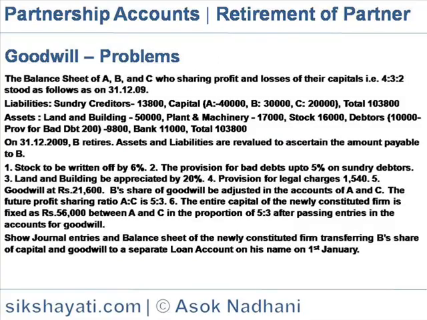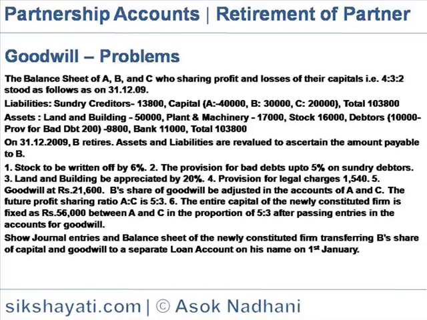Goodwill. The balance sheet of A, B and C, who are sharing profits and losses in the ratio of their capital, 4:3:2, stood as follows as on 31st December. The liability side shows sundry creditors 13,800, and capital: A 40,000, B 30,000 and C 20,000, that is 90,000. So the total liability side is 1,03,800.